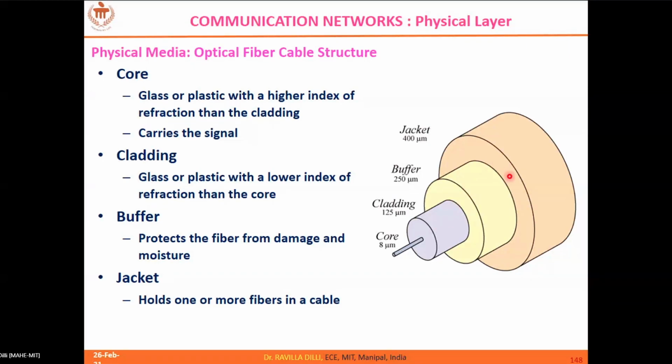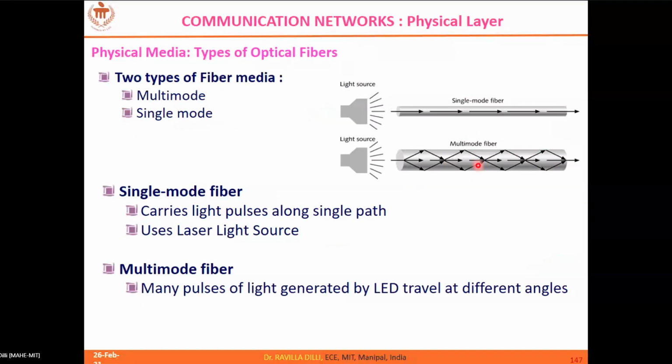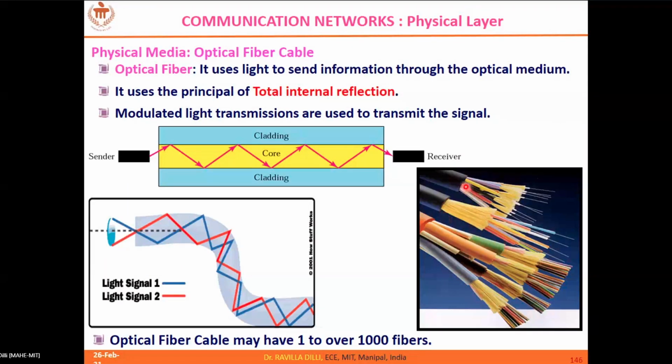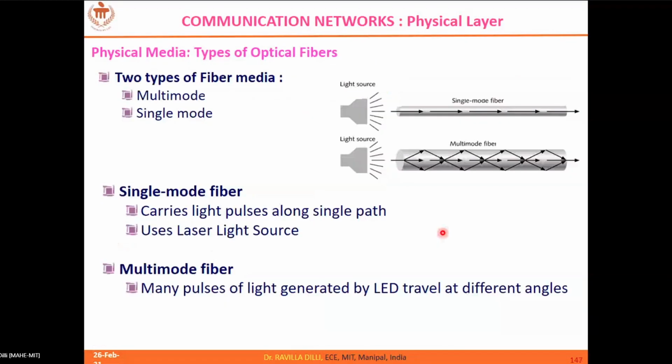The buffers and jackets are extra layers when you are grouping multiple optical cables as a bunch. It's something like this, you can see here. These outer layers are the jacket. And you see here, this is another layer. These are your core and cladding materials, and multiple such cables can be grouped.